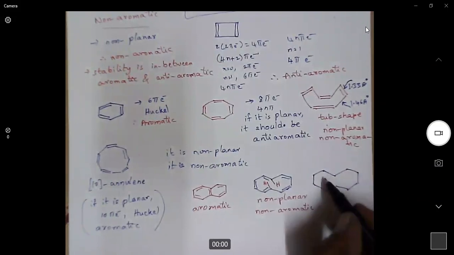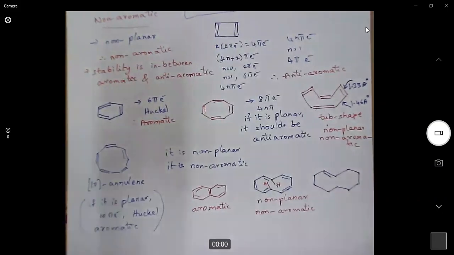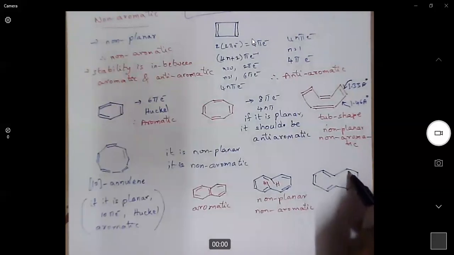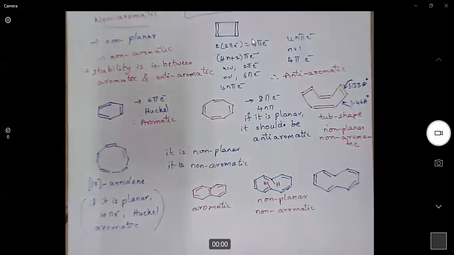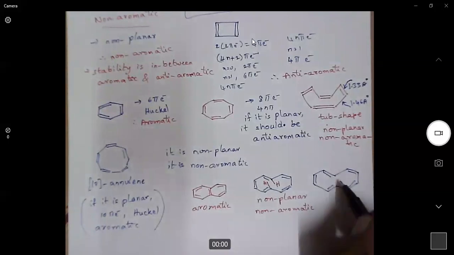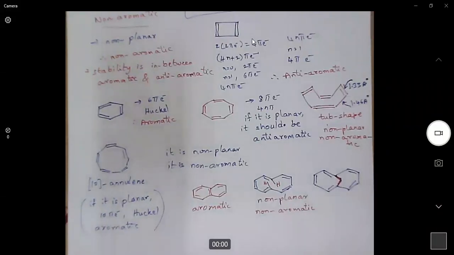Look at this molecule. When we have a bridge which connects these two carbons, this position is a carbon, a CH2 methylene carbon.